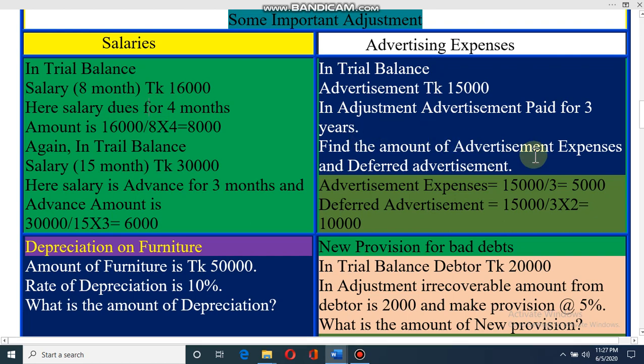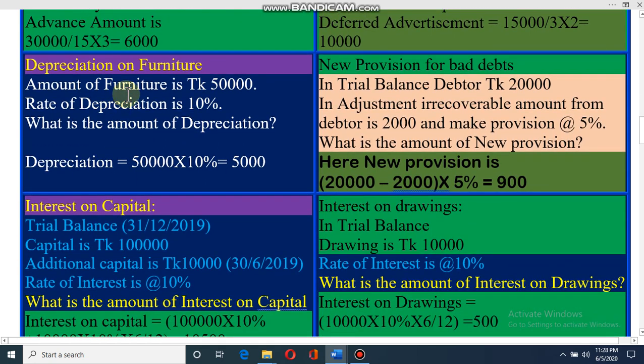Then how you will calculate? 15,000 divided by 3, that means 5,000 per year. So advance advertisement is 15,000 divided by 3 into 2, it is 10,000. I hope you understand.